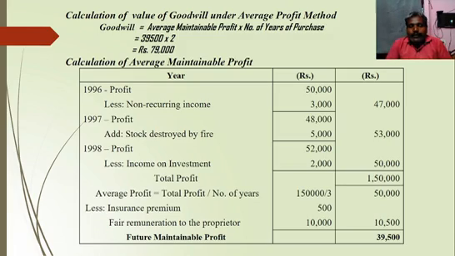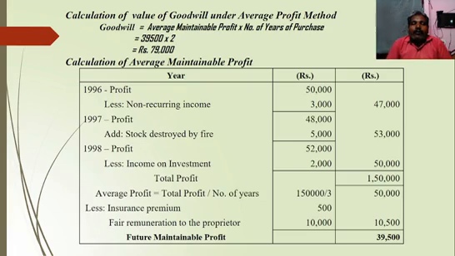Then fair remuneration to the proprietor is 10,000. So add these two and then deduct from that average profit. So 50,000 minus 10,500, we will get 39,500. That profit is called future maintainable profit. With the help of future maintainable profit, we will calculate value of goodwill.